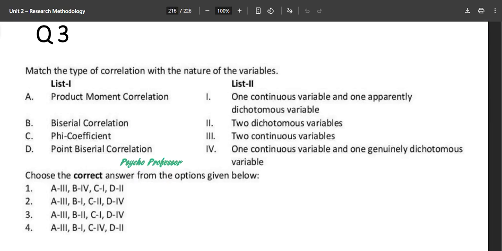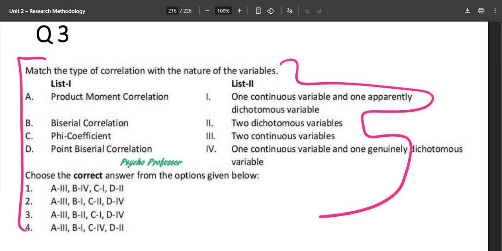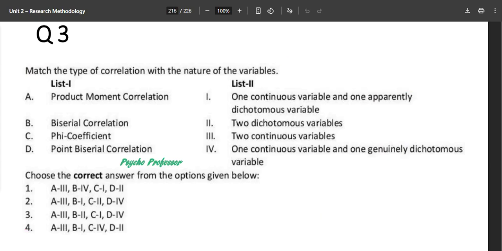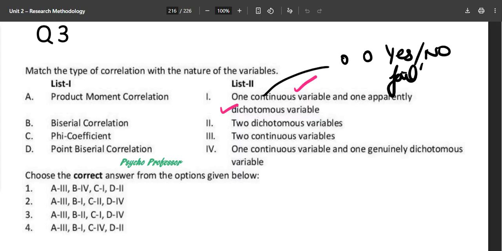Product moment correlation, biserial correlation, phi coefficient and point biserial correlation as well. You just need to understand what the correct answer is and remember that particular concept only. For that you need to understand what a continuous variable is and what a dichotomous one is. Dichotomous ones are used when we have two alternatives, either yes or no, fail or pass.